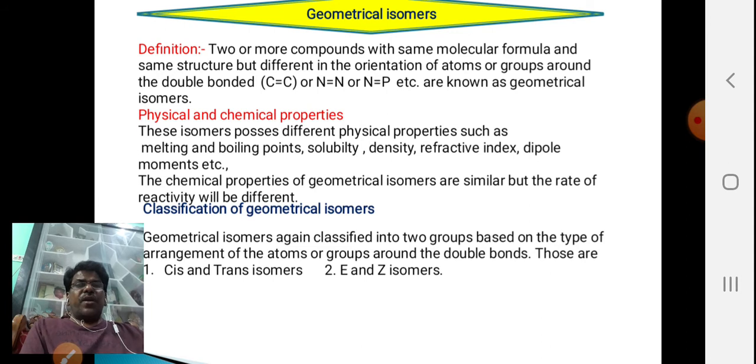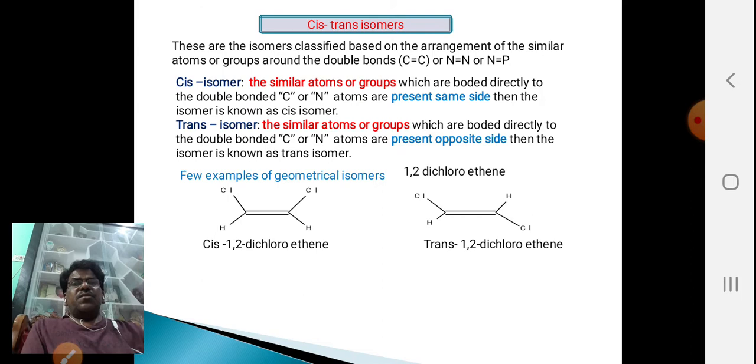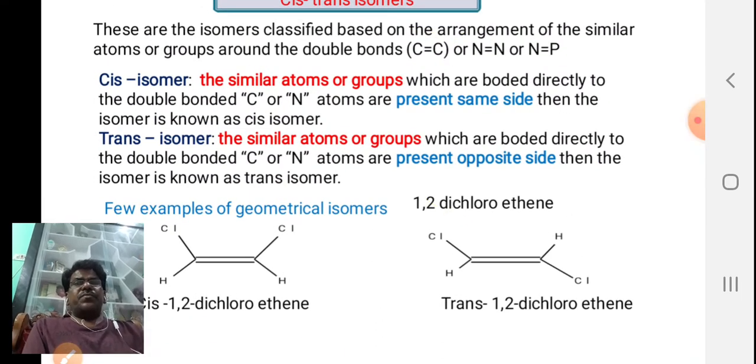Geometrical isomerism is again classified into two groups based on the arrangement of the atoms or groups around the double bond. Around the double bond, the atoms arrange differently. These are called geometrical isomers. Based on the manner of arrangement, they are divided into two types: cis isomer and trans isomer, E isomer and Z isomer. First I am going to discuss cis-trans isomerism. These isomers are classified based on the arrangement of similar atoms or groups around the double bond, either C=C, N=N, or N=P, etc.